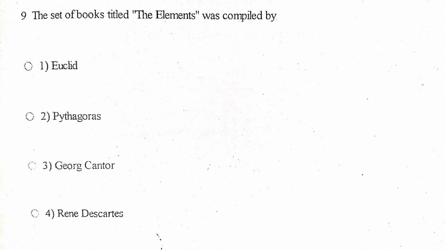Next one, the set of books titled The Elements was compiled by Euclid, Pythagoras, George Cantor, René Descartes. The answer is Euclid. Euclid wrote The Elements, a collection of 13 books covering geometry, number theory and mathematical proofs. It is one of the most influential works in the history of mathematics. Euclid is also known as father of geometry.